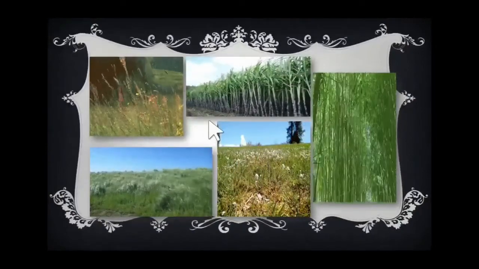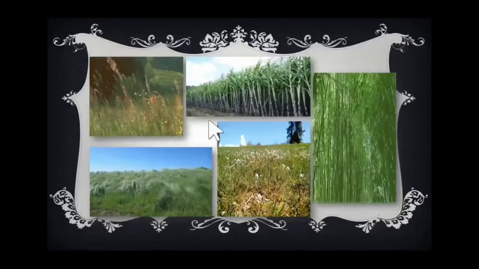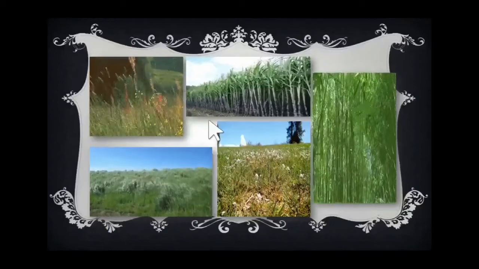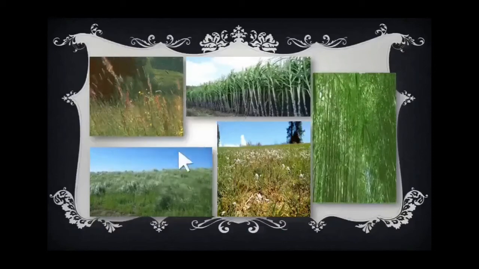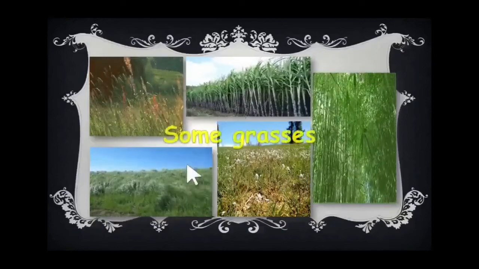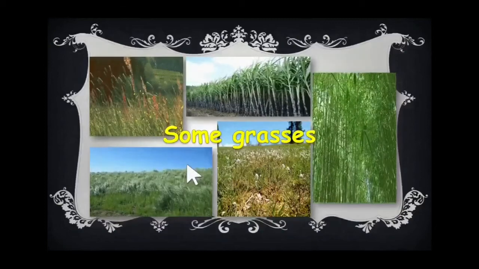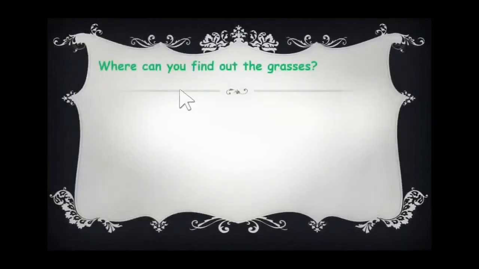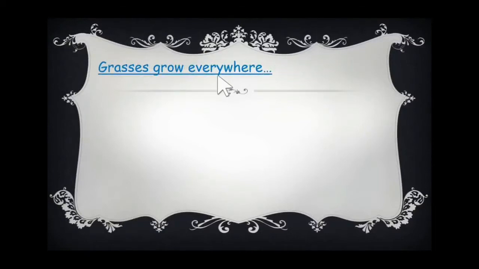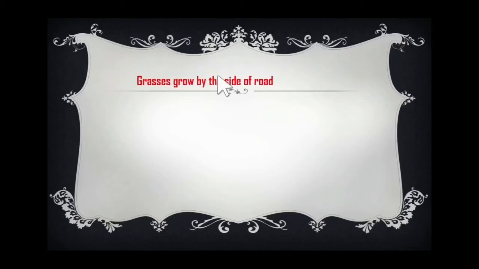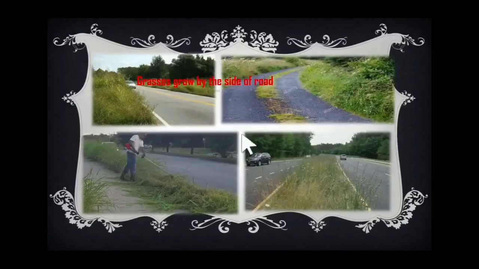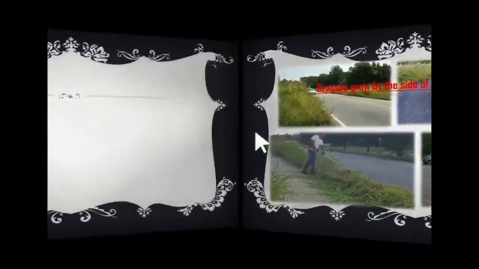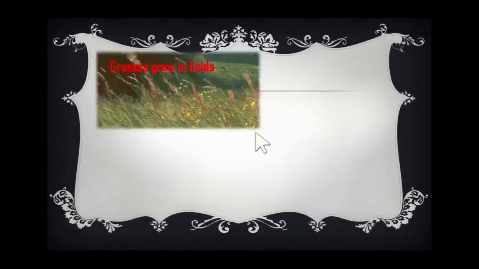From a distance, all the grasses may look alike, but their flowers and leaves and stems are different. Some of the grasses are quite tall, some are short, right? Yes. Now, tell me, where can you find grasses? Yes, the grasses grow everywhere. Some of the grasses grow by the side of the road. See, in these pictures. And some of the grasses grow in fields.